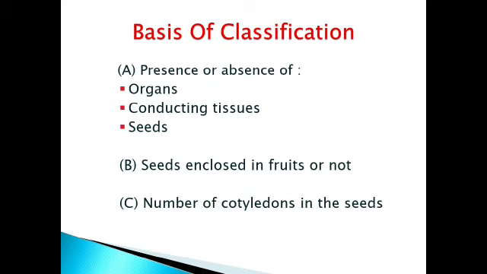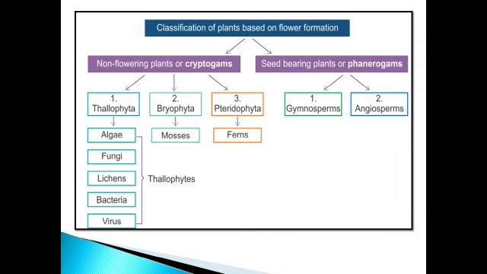Now, if we want to classify plants on the basis of these points, what will we say? Taking all these points under consideration, we can classify kingdom plantae into two categories.